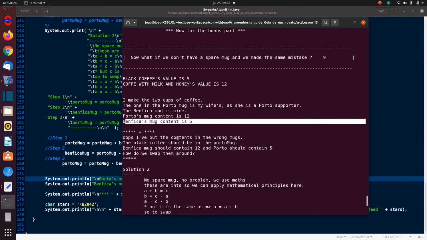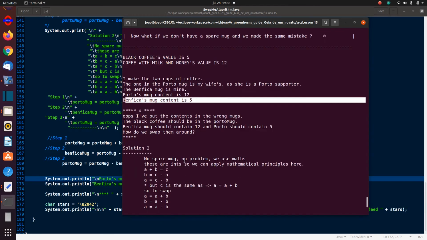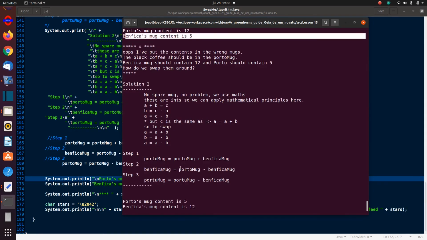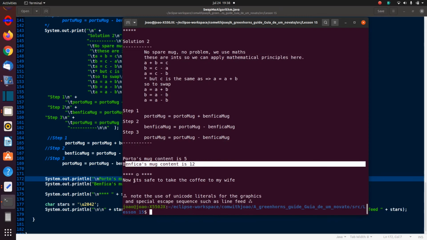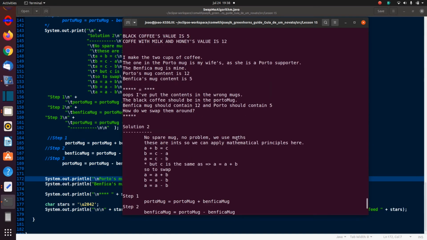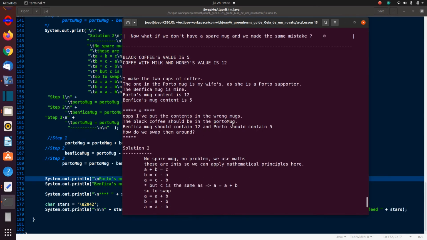And then I'm just printing out how I'm going to swap the two around. And if you look here, I'm printing the content again, and Porto now is 5, which is the black coffee, and Benfica is now 12, which is the milk and honey coffee. So now it's safe again to take to my wife, and notice all the graphics and the formatting by just using print line statements.